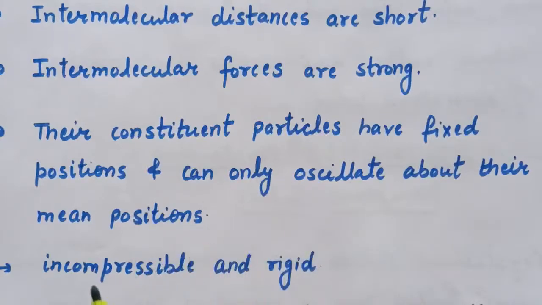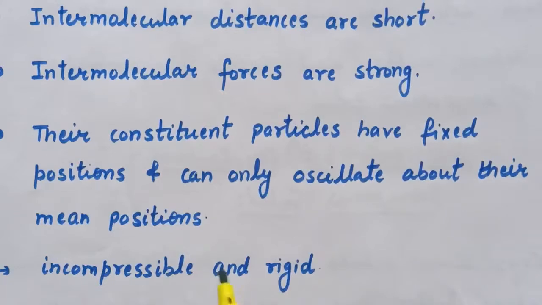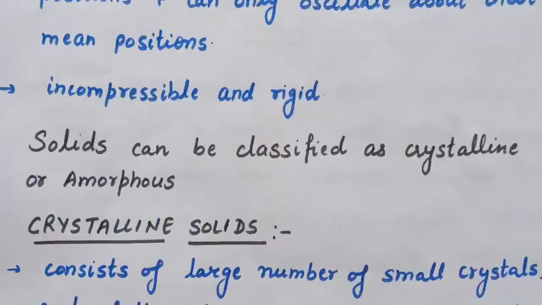The fourth property is, solids are incompressible and rigid. That is, we cannot compress solids, and the constituent particles in solids have fixed positions and can oscillate about their mean position. This explains the rigidity in solids, that is, solids are rigid and incompressible.